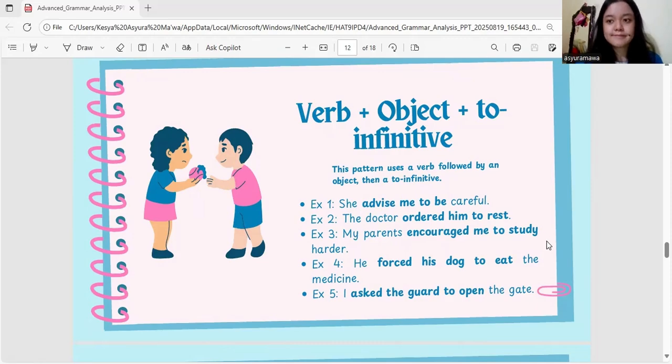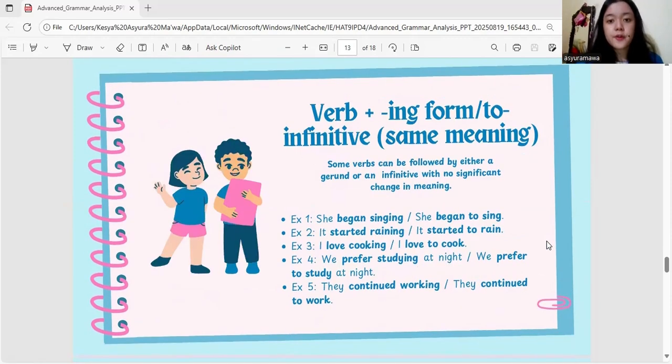Next, verb plus -ing form or to infinitive, same meaning. Some verbs can be followed by either a gerund or an infinitive with no significant change in meaning. First example. For the -ing form, she began singing, and for the to infinitive, she began to sing.